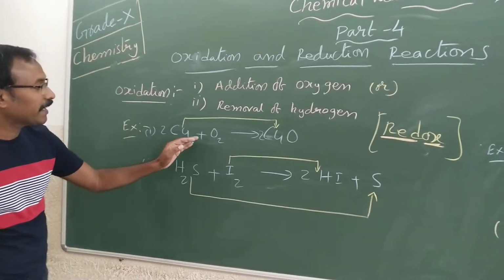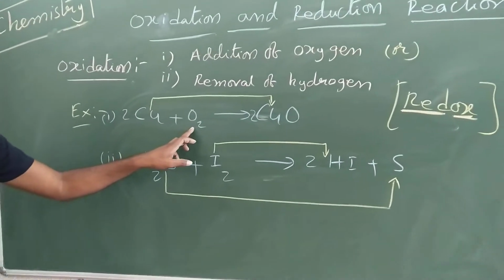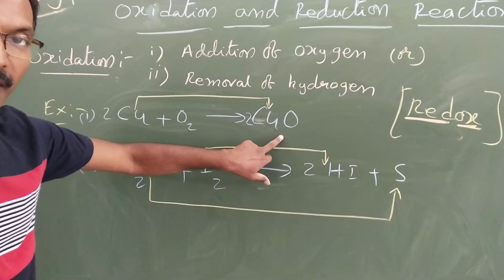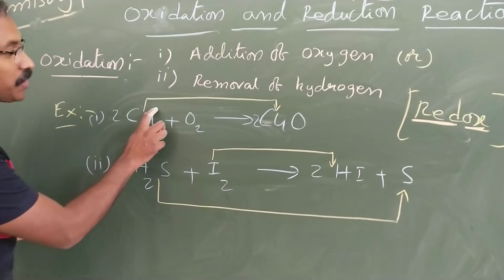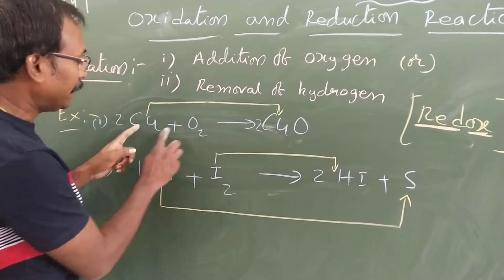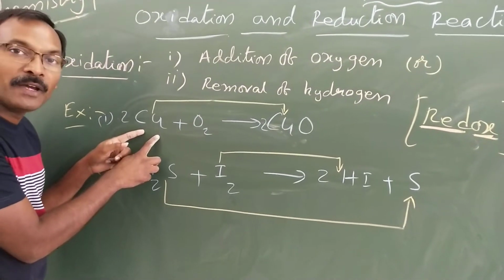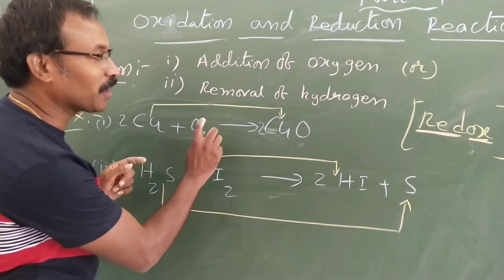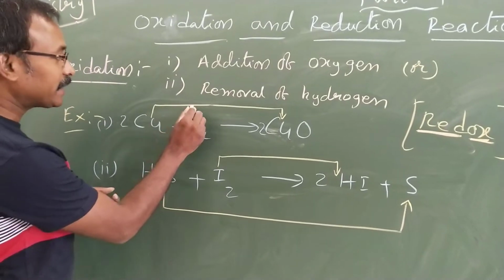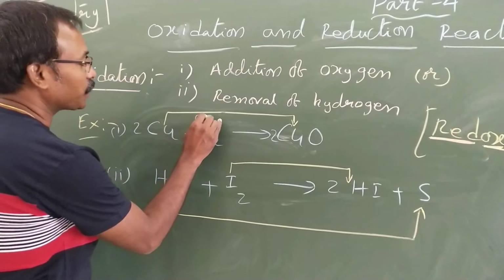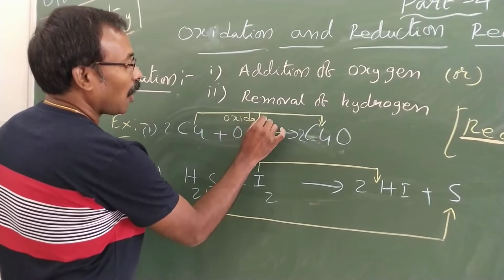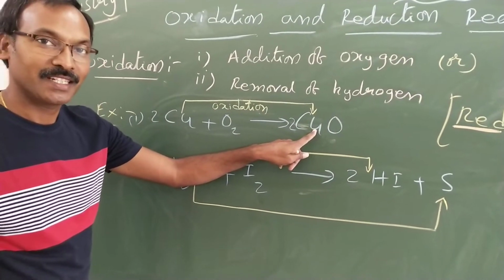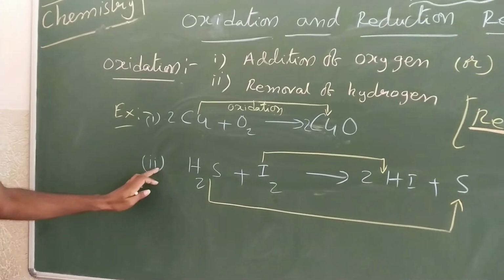Now see, let us take the example of copper. When combined with oxygen, it gives you copper oxide, cupric oxide. Here copper is changing into copper oxide. Initially this copper doesn't have any oxygen with it, but later oxygen is added to the copper. That's why this reaction is nothing but oxidation. What is it called? Oxidation. Addition of oxygen is nothing but what? Oxidation. Clear? Let us take one more example.